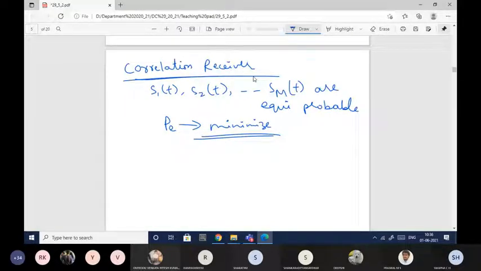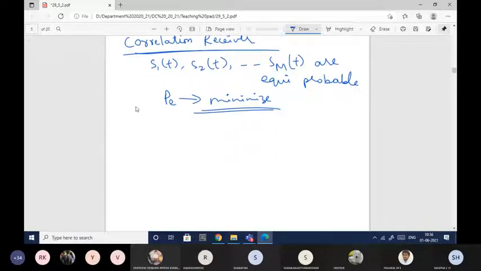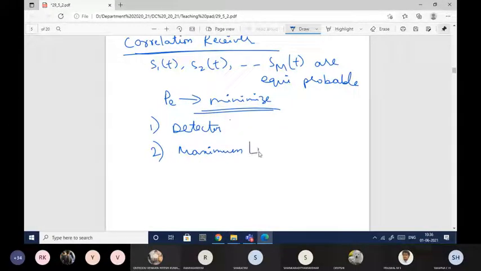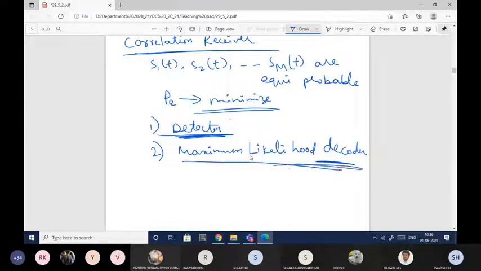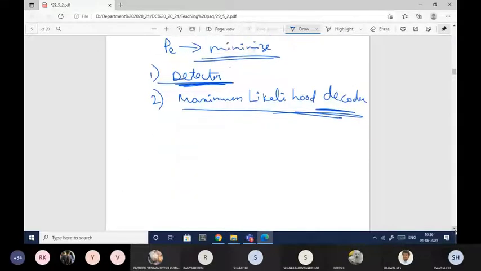So when it comes to the correlation receiver, it consists of two subsystems. The first one is the detector, and the second one is the maximum likelihood decoder. This is the detector and this is the decoder. It consists of two parts, one is a detector and the other one is a decoder. And here we are taking the maximum likelihood decoder. So we'll see how the detector will be.